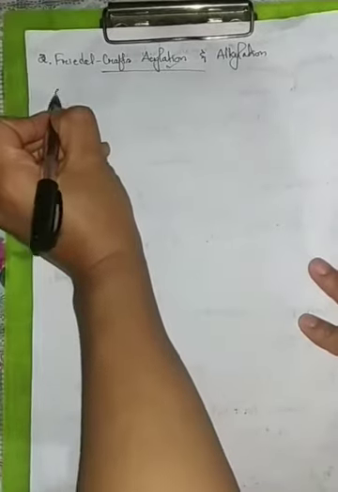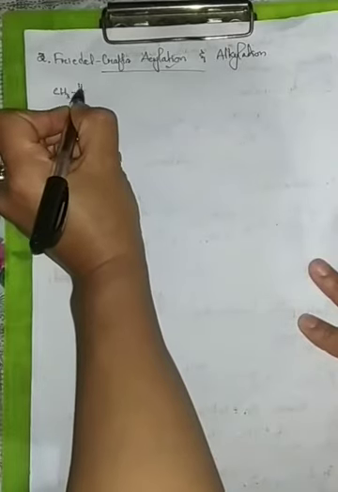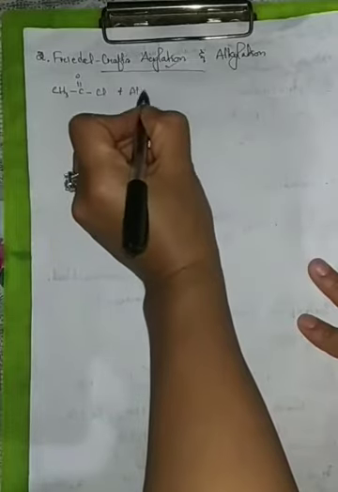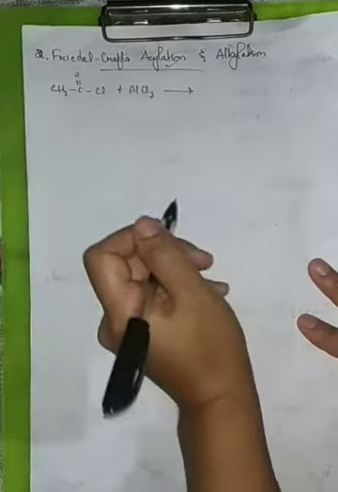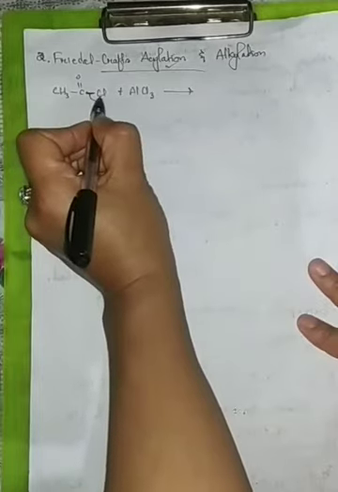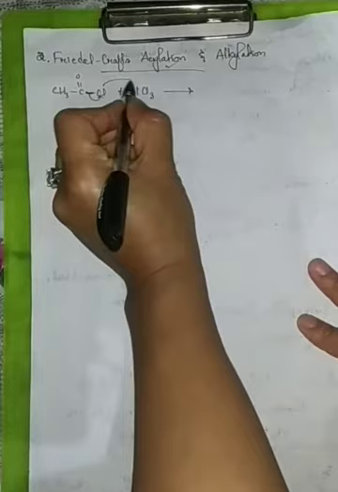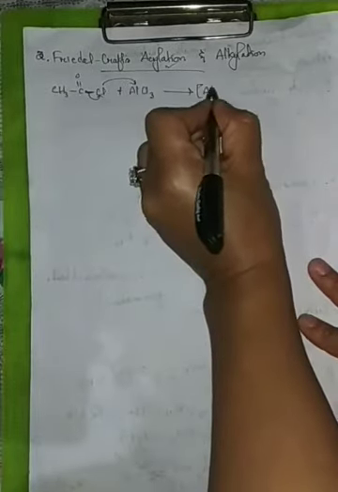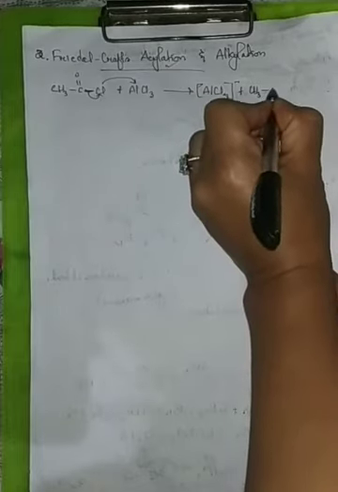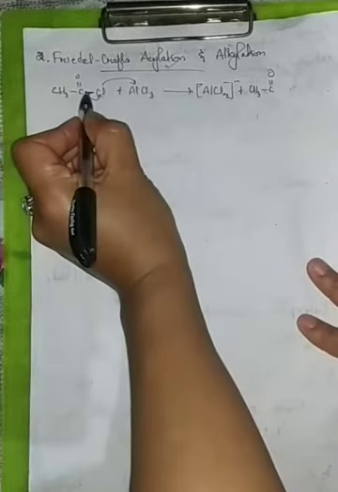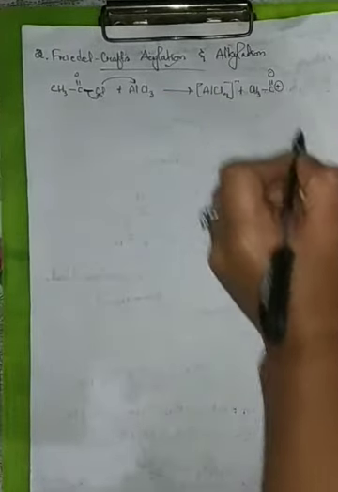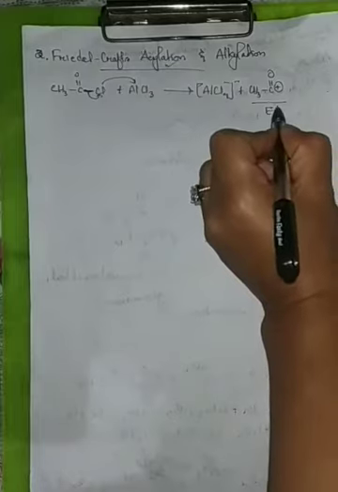Now in acylation, the reagents used are CH3COCl plus AlCl3. Now this Cl minus, along with the 2 bonding electrons, leaves, and the Cl minus adds up to the AlCl3. Therefore we get AlCl4 minus plus CH3, C double bond O, and since the bonding electrons have left along with the chlorine atom, carbon obtains a positive charge, and this acts as our electrophile.